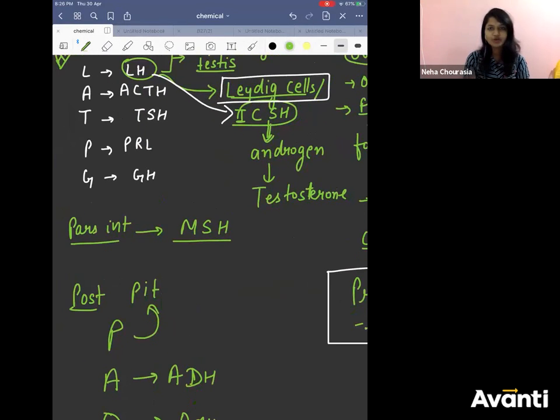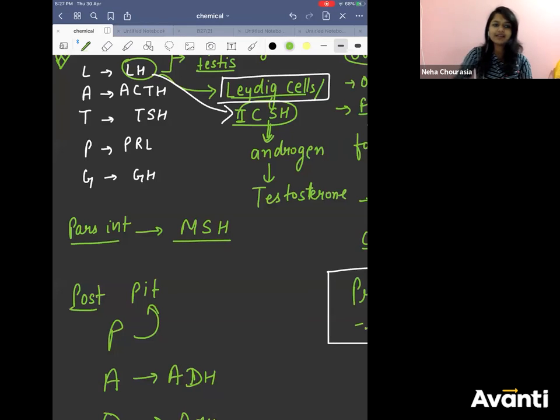Prolactin. You know it, no? Prolactin will act on mammary gland and it will stimulate the synthesis of milk, right? Not secretion of milk. It will help in the synthesis of milk. Secretion of milk, for that, oxytocin will act, right? For milk ejection, for milk secretion, it is oxytocin. For milk formation, it is prolactin.